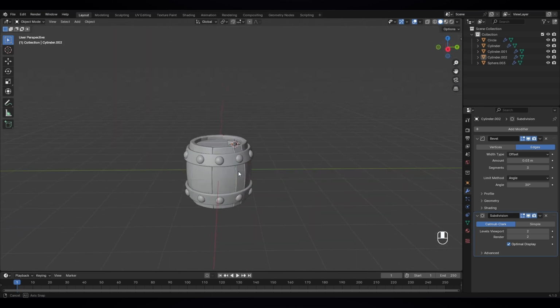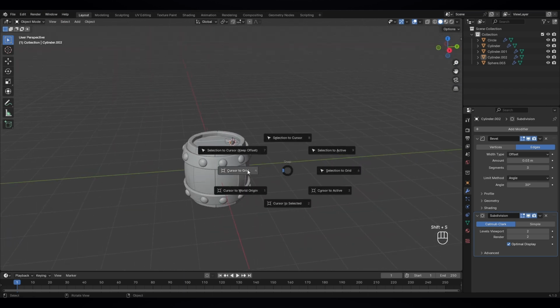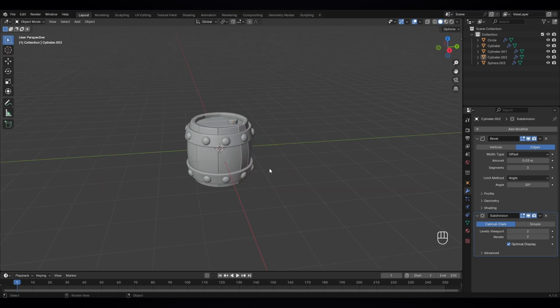Alright, now next thing, let's shift the cursor to world origin. Alright, in the next part we're gonna UV unwrap this barrel and we're gonna texture paint it.